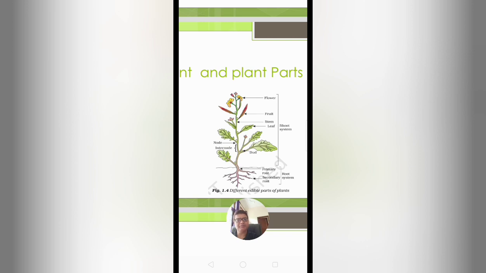It can be a root, it can be a stem, it can be a fruit. Have you thought that the root part we also take as food? Carrot, radish. These are examples of the root part. Have you thought that the stem part you are taking as food? You know, potato, ginger, banana stem we are taking as food.